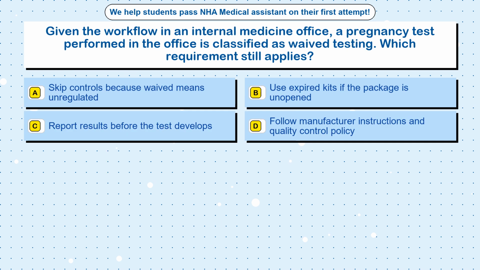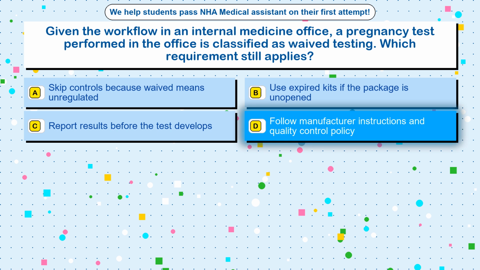Question 46. Given the workflow in an internal medicine office, a pregnancy test performed in the office is classified as waived testing. Which requirement still applies? Option A, skip controls because waived means unregulated. Option B, use expired kits if the package is unopened. Option C, report results before the test develops. Option D, follow manufacturer instructions and quality control policy.